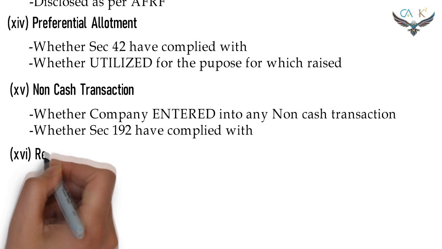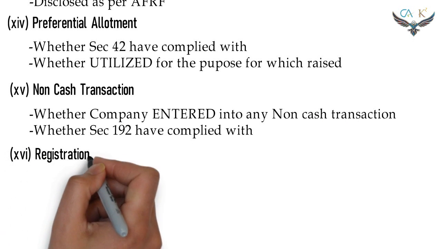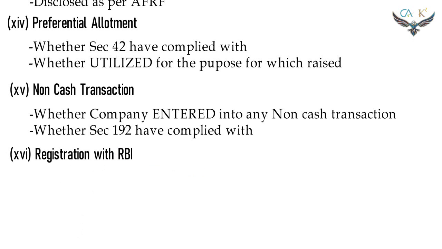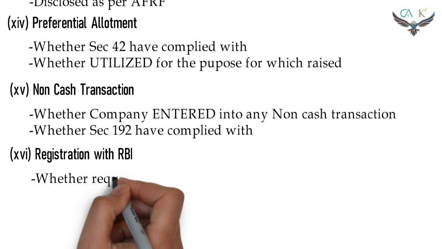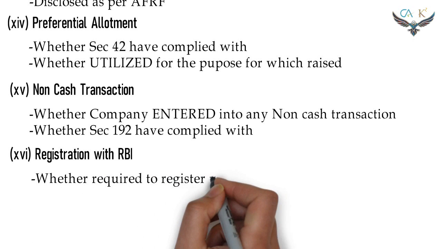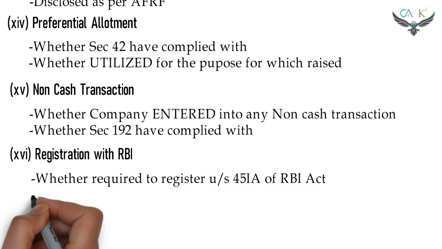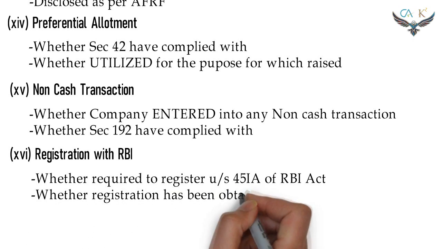Last and the final clause. Clause number 16. Registration with RBI. The following points shall be reported. Whether the company is required to register under section 45-IA of the RBI Act. If yes, whether the registration has been obtained.